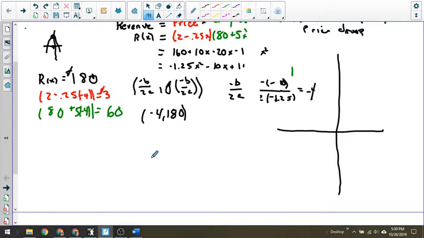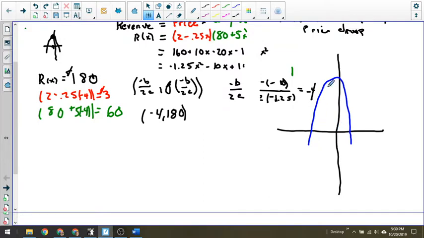They ask for the domain and range, or I ask for the domain and range, in the context of the problem. And in the context of the problem, there are certain things that just don't make sense. Infinite values of x make no sense. I cannot sell an infinite value of x, so we can eliminate that.